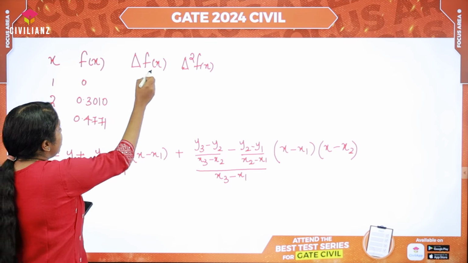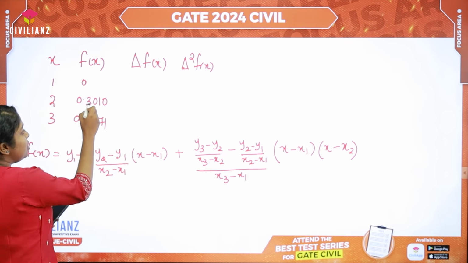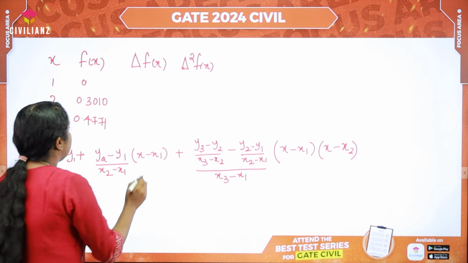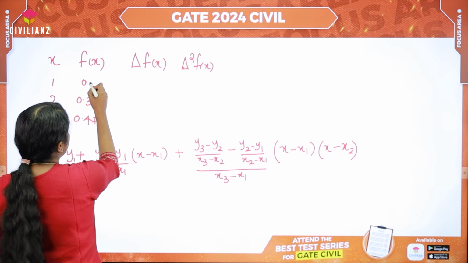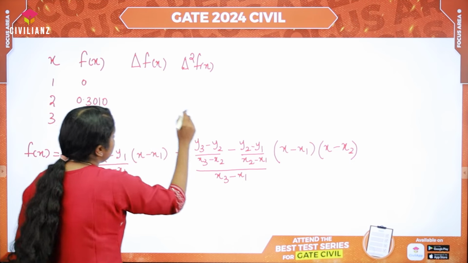First we need to find out the first order difference, which is basically y1 minus y0 divided by x1 minus x0, that is 0.3010 minus 0 divided by 2 minus 1, which is 0.3010 itself.